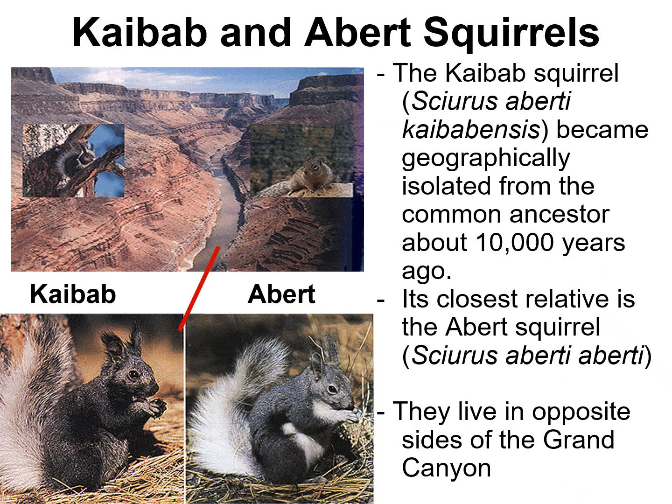So here's one example: the Kaibab and the Abert squirrels. The Kaibab squirrel was on one side of the Grand Canyon, and on the other side of the Grand Canyon is the Abert squirrel. Even though they were at one time one species together, with the formation of the Grand Canyon they became geographically isolated from one another and have evolved into their own species, the Kaibab squirrel and the Abert squirrel. They live on opposite sides of the Grand Canyon, but they came from a common ancestor.